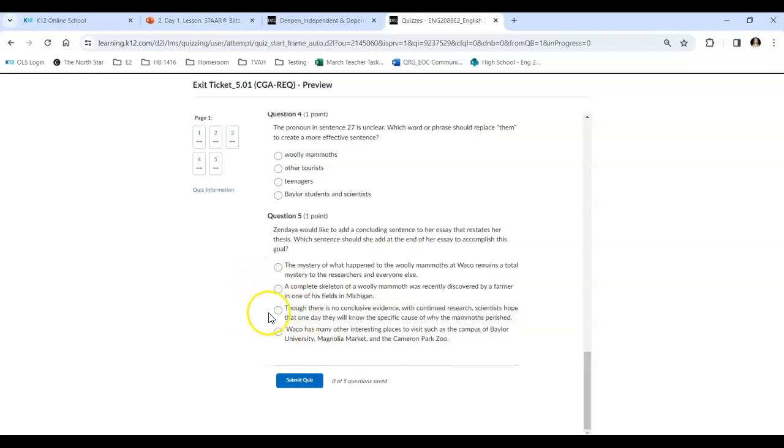There is no conclusive evidence. With continued research, scientists hope that one day they will know the specific cause of why the mammoths perished. Or Waco has many other interesting places to visit, such as the campus of Baylor, Magnolia Market, and the Cameron Park Zoo. All right, so which one of those do you think is the best option? The best option I do actually think has punctuation errors, but I think there's 2 sentences there. You need not just all the commas, but anyways, which one do you think is the best?